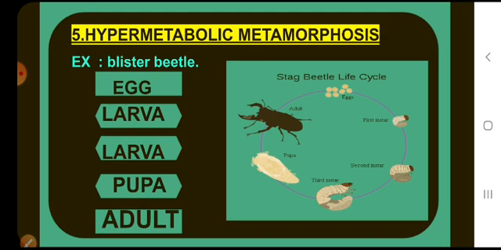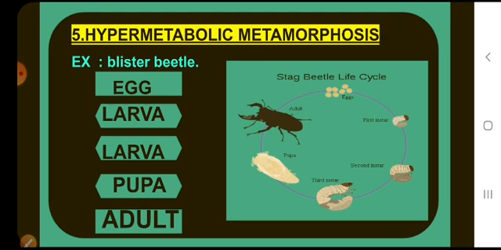It is exhibited by Dictyoptera, Orthoptera, Isoptera and Hemiptera. The changes from nymph to adult are gradual, in which the appendages, mouth parts, antennae and legs of the nymph grow directly into those of the adult.